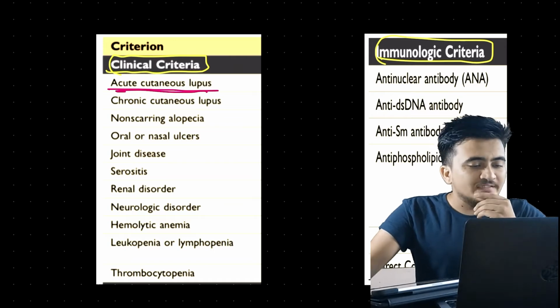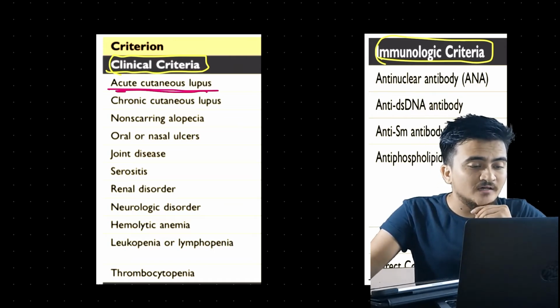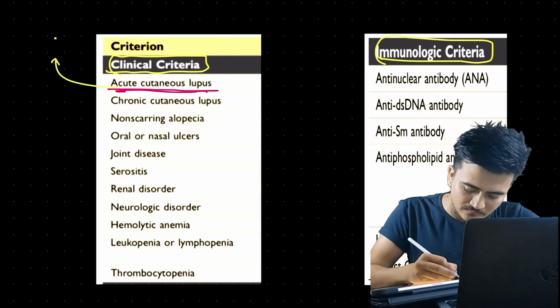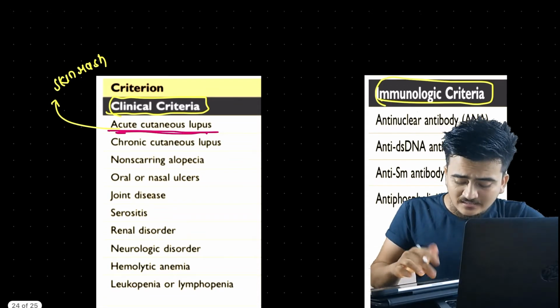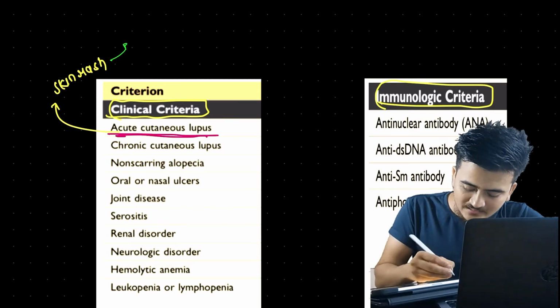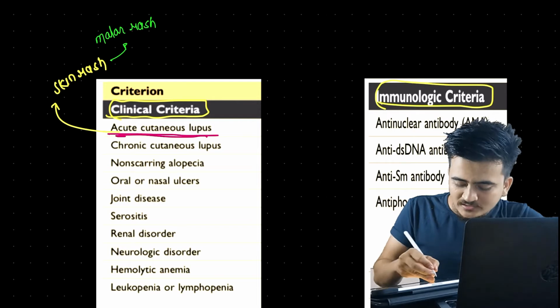This acute cutaneous lupus is in the form of a photosensitivity skin rash. The rash present here is the malar rash. What is this malar rash?